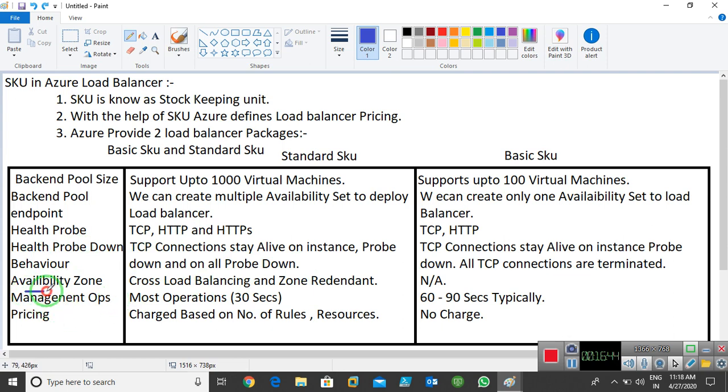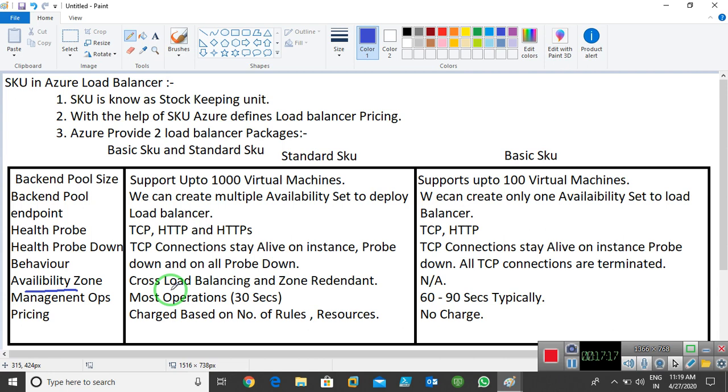Now we have the option availability zone. So we can use load balancing across regions also. Like imagine I have one machine in East US, and my other machine in West US. Okay, so still I'm able to use load balancing on those particular virtual machines. Okay, and we can use zone redundant. Redundant means we can make multiple links between the zones, okay, between the two regions.